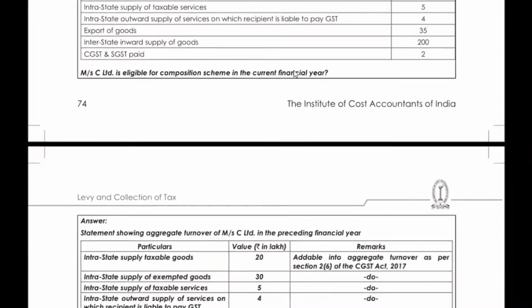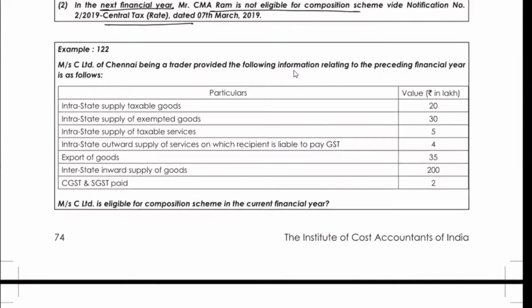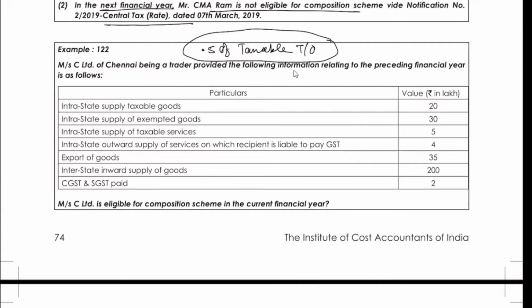Okay. Now this aggregate turnover will come. They're saying that Mr. C of Chennai, being a trader, provided the following information. Okay, they have said trader. So whenever trader is there, it should always be 0.5% of taxable turnover. It is very important for this exam.